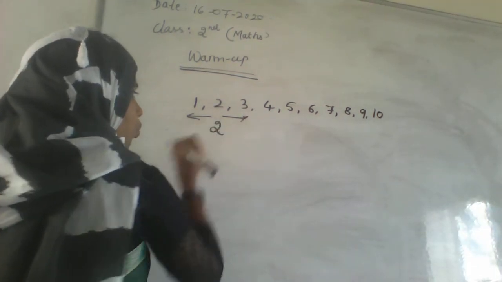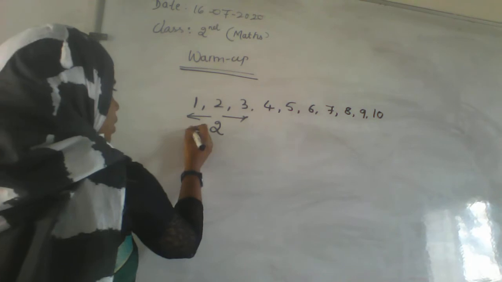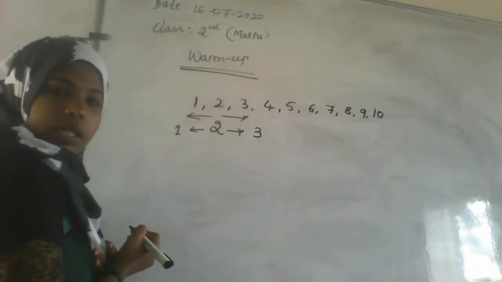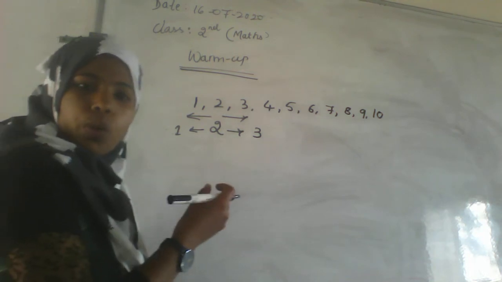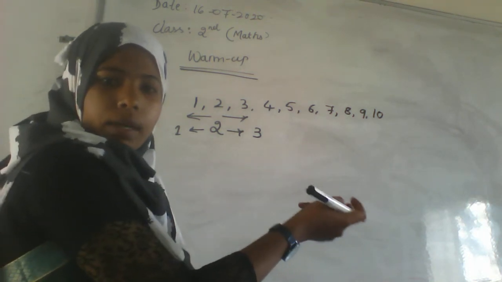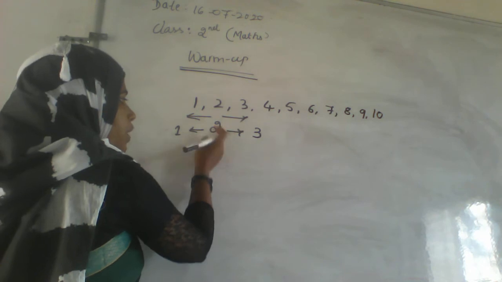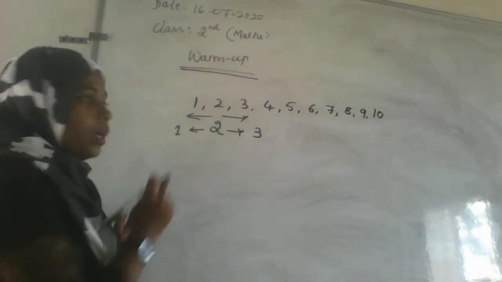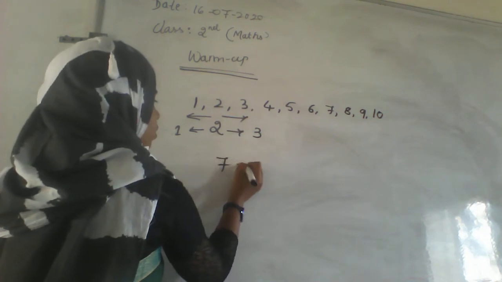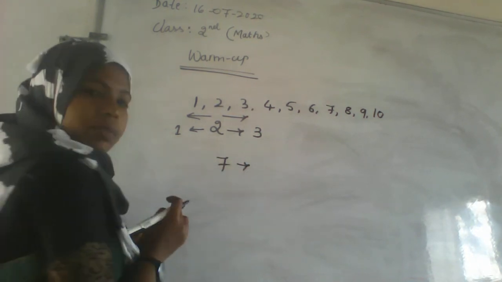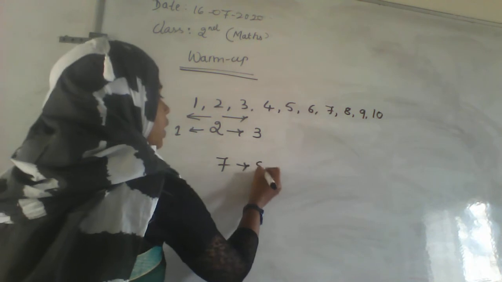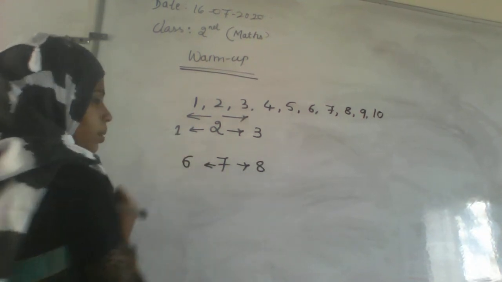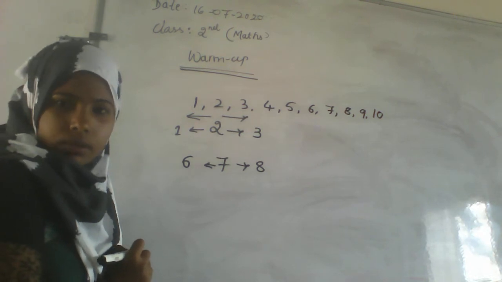Here if it is 2, the before number is 1 and 3 is the after number. After 2, what is the number we are getting? 3. And for 2, which is the before number? What number comes first? That is 1. Here for 7, what comes after 7? That is 8. And what comes before 7? That is 6.